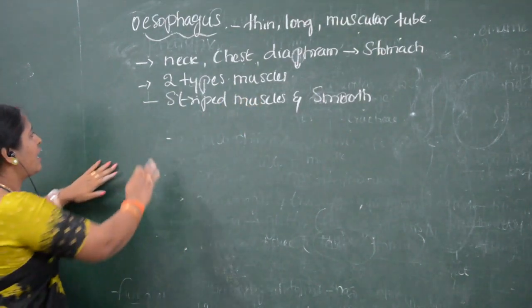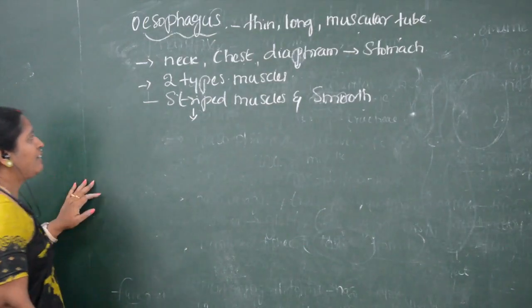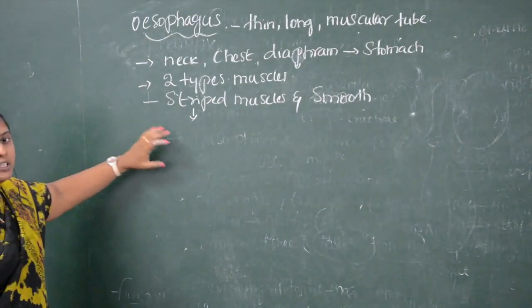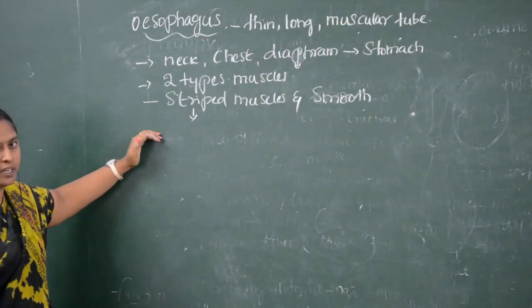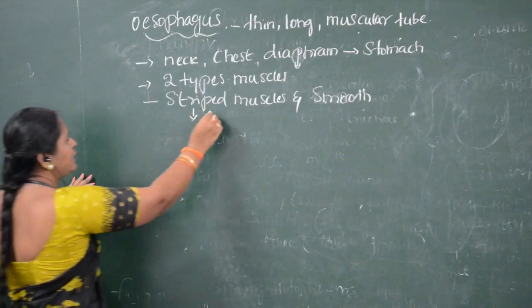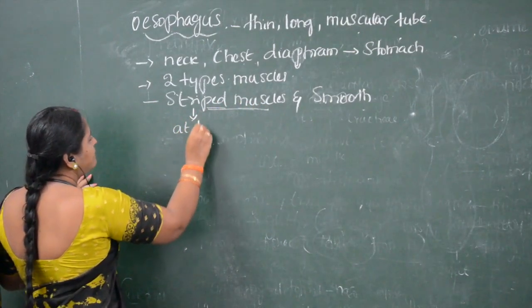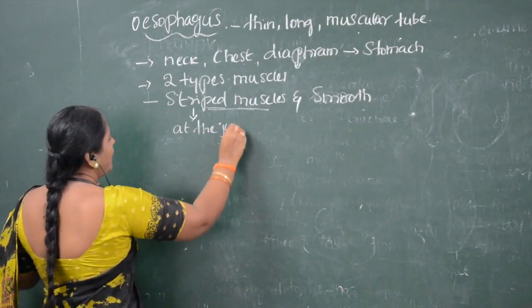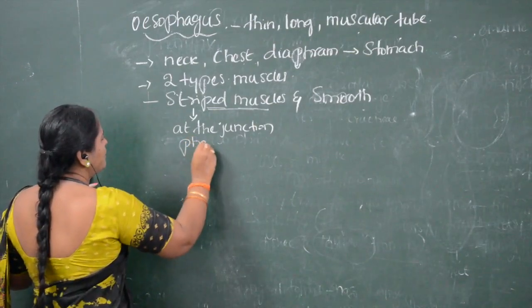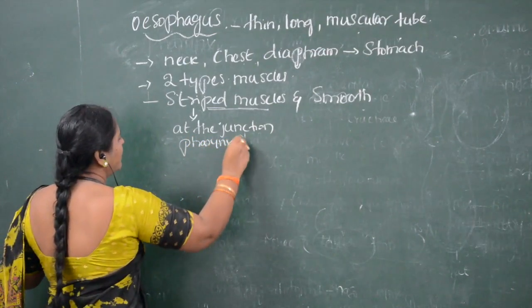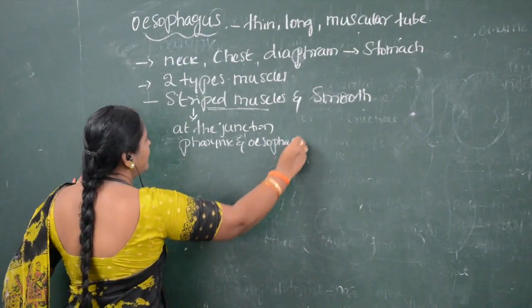Striped muscles are present where the pharynx enters as esophagus. So at the junction of pharynx and esophagus, the muscles present are striped muscles.